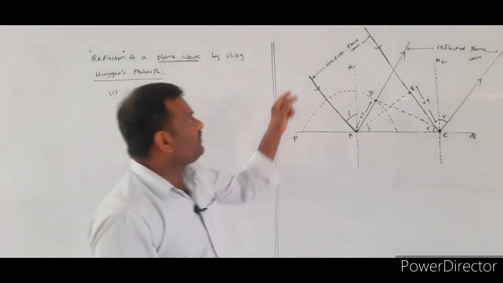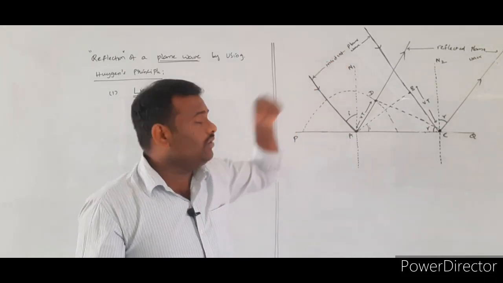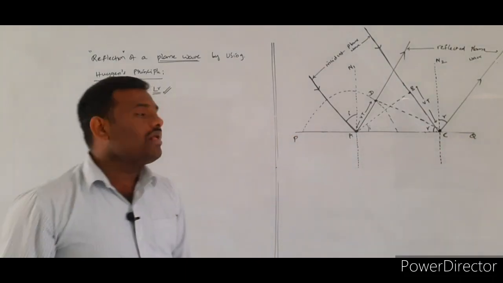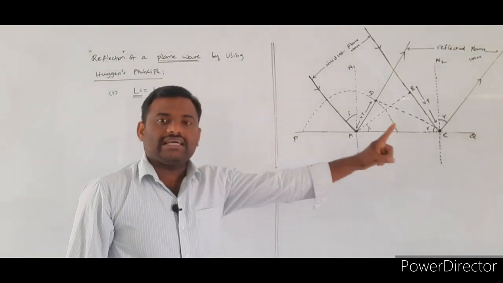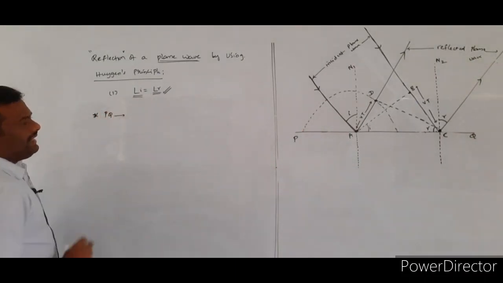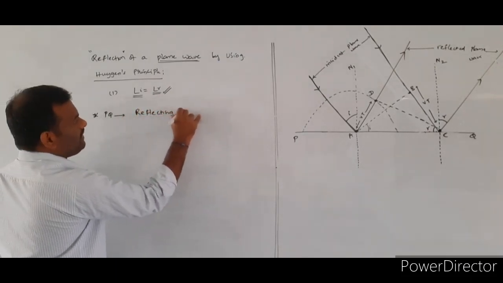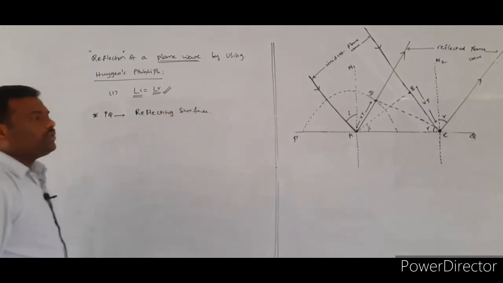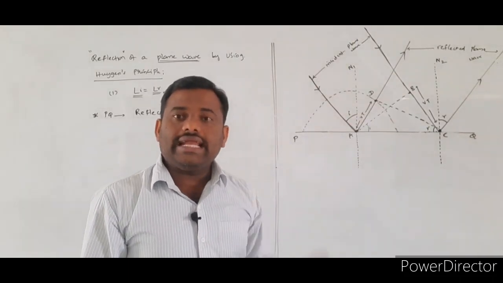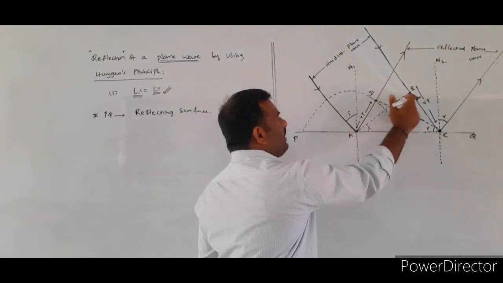So for that purpose, once again here we consider the plane wave. We consider what? Plane wave which is incident on perfect reflecting surface PQ. Here PQ will be indicating a plane reflecting surface. Next, onto this plane reflecting surface, we are sending the incident plane wave. On that incident plane wave, once again we consider a plane wave front AB.